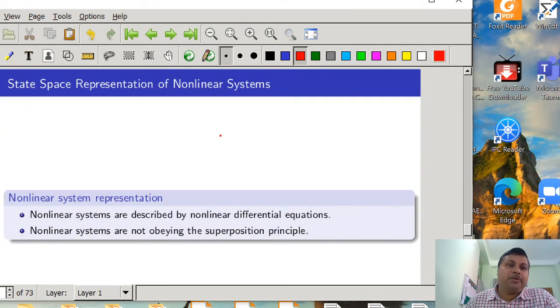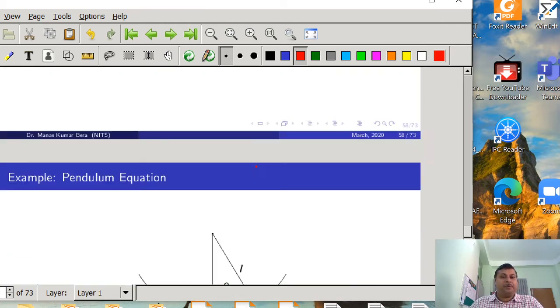Today we are going to discuss the state space representation of nonlinear systems. Nonlinear systems are described by nonlinear differential equations, and nonlinear systems do not obey the superposition principle, because as we have understood, if a system is linear, then definitely the system is going to obey the superposition principle. We also came to know how to verify whether a given system obeys the superposition principle or not.